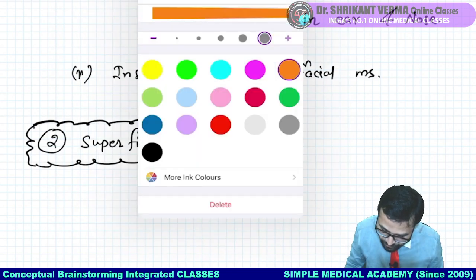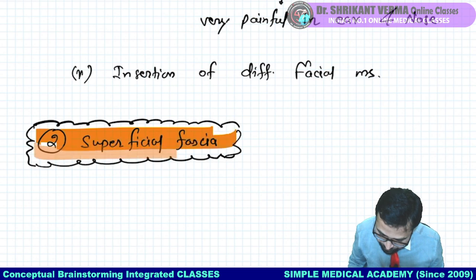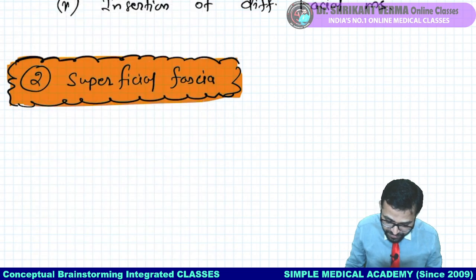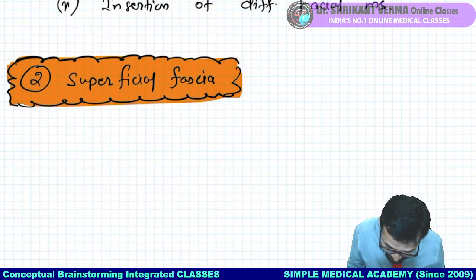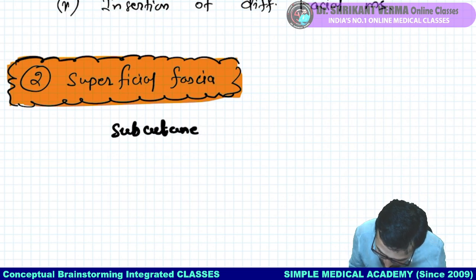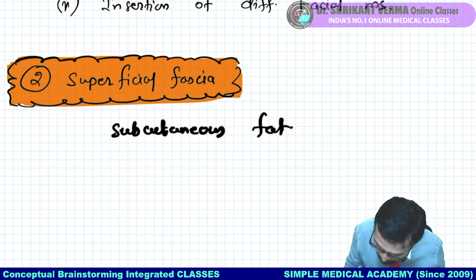So just observe here. Yes, we are going to look at the superficial fascia. Remember, the superficial fascia is having subcutaneous fat.